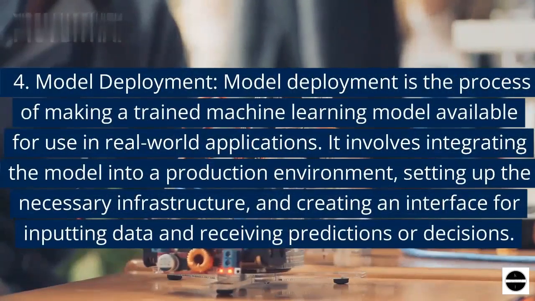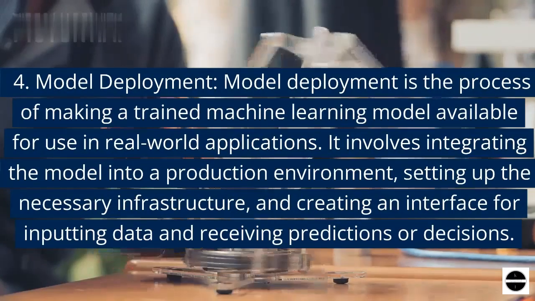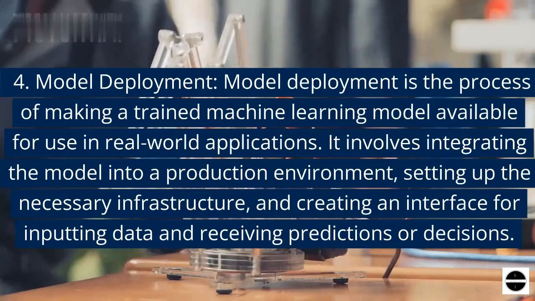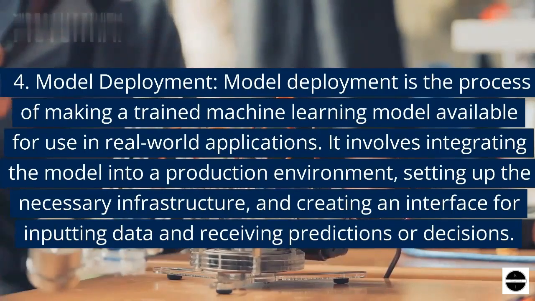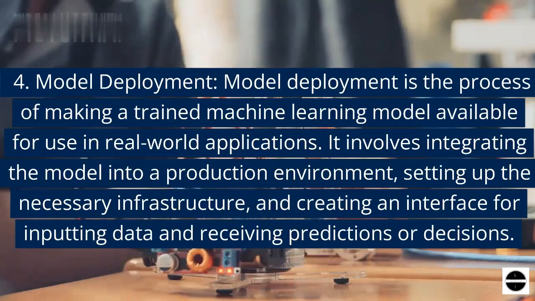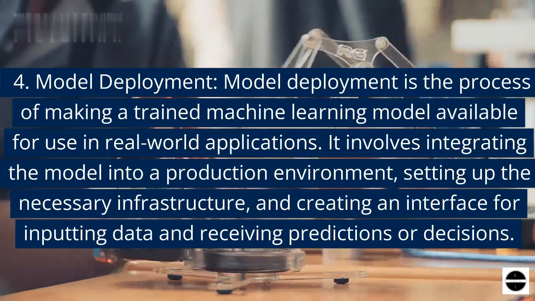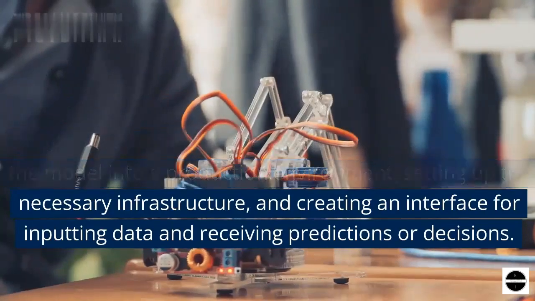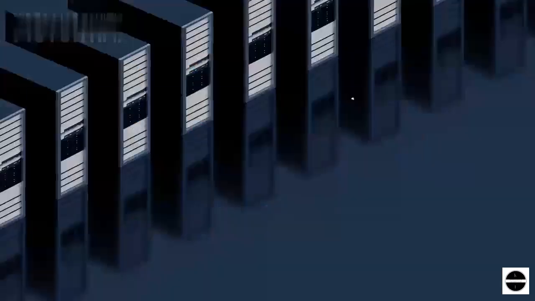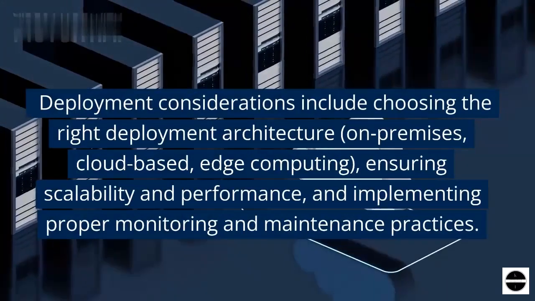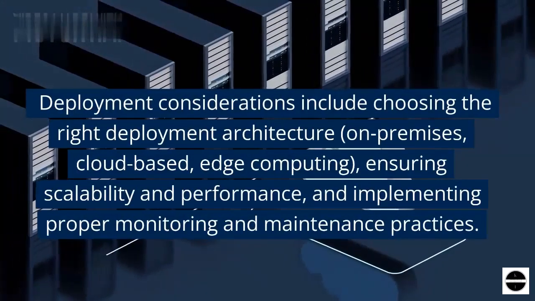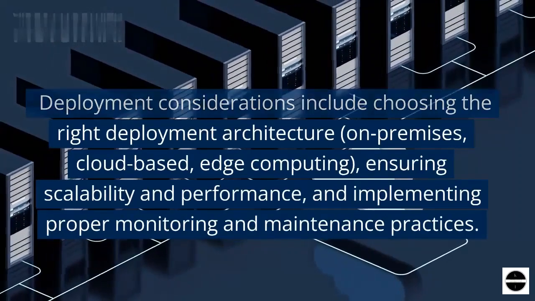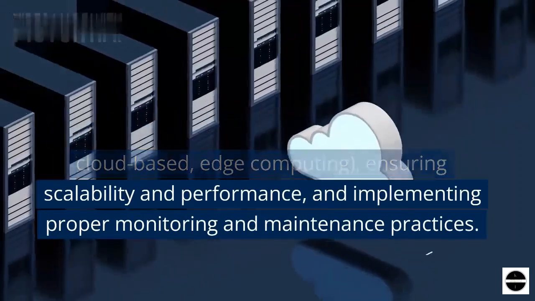4. Model deployment. Model deployment is the process of making a trained machine learning model available for use in real-world applications. It involves integrating the model into a production environment, setting up the necessary infrastructure, and creating an interface for inputting data and receiving predictions or decisions. Deployment considerations include choosing the right deployment architecture, on-premises, cloud-based, edge computing, ensuring scalability and performance, and implementing proper monitoring and maintenance practices.